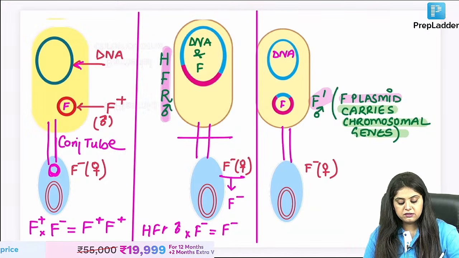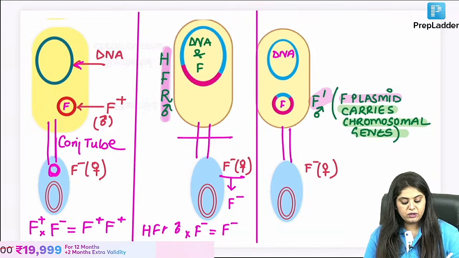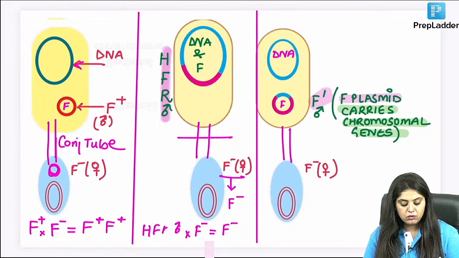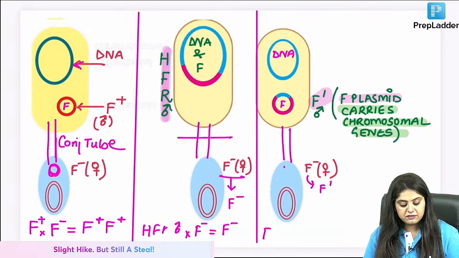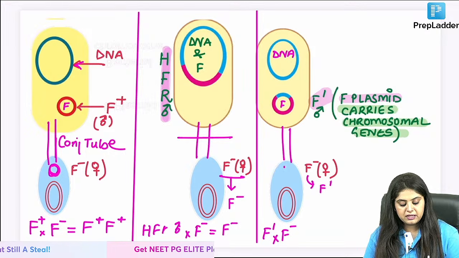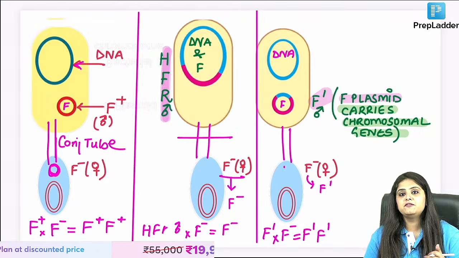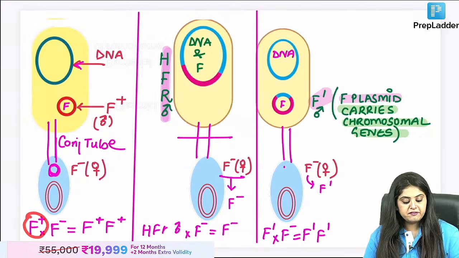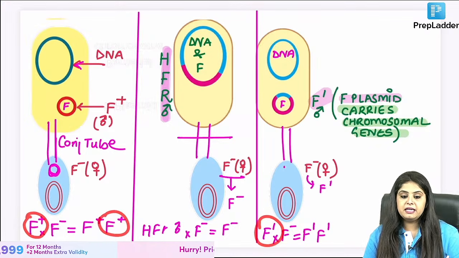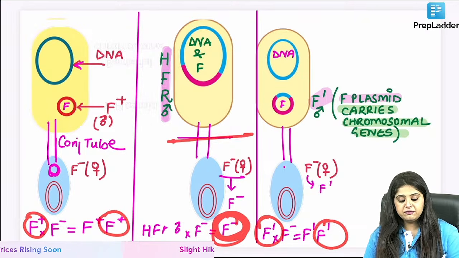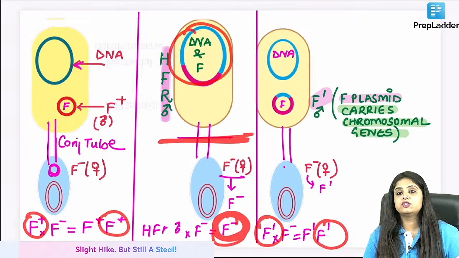Imagine if now this decides I have to move on in life, I have to go and conjugate with a female. Now can it copy and paste again? Yes. Can it now go to the female, and can this female now become F prime? So can I say if there's an F prime conjugating with a female, both of them will become F prime? So the simple way of learning is that if the male is F plus, the female becomes F plus. If the male is F prime, the female becomes F prime. The only time the female doesn't change is when the tube broke off in this recombination situation.